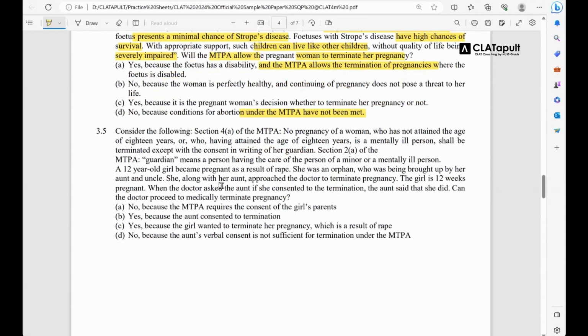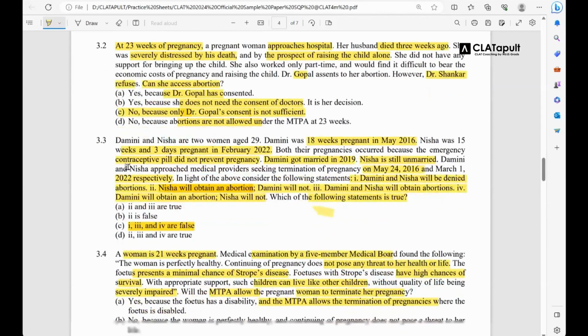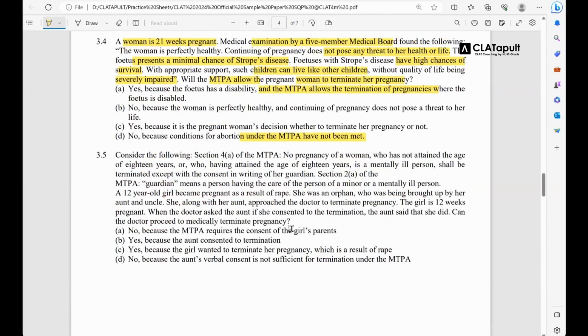Now see, the last question is also lengthy. You saw 3.3 was lengthy, 3.5 is also quite lengthy. What happens in the last question? They are giving you further legal principles. So you prepare for such questions. This is also one of the takeaways from this, which I wanted to tell you. Further legal principles are given.